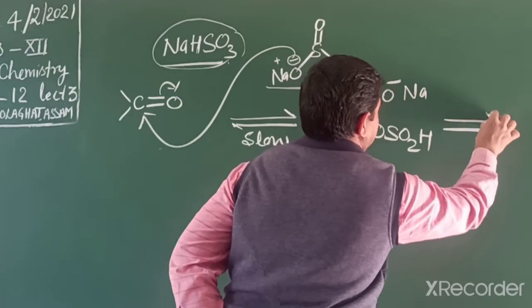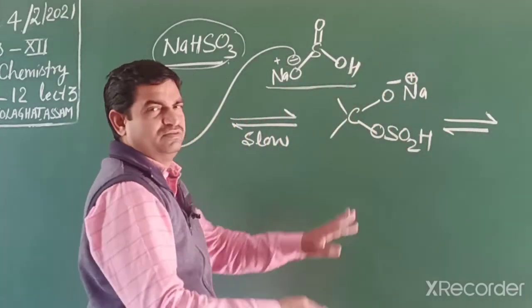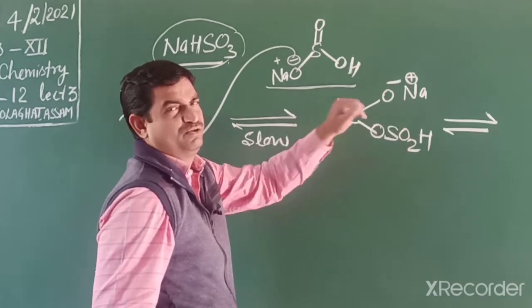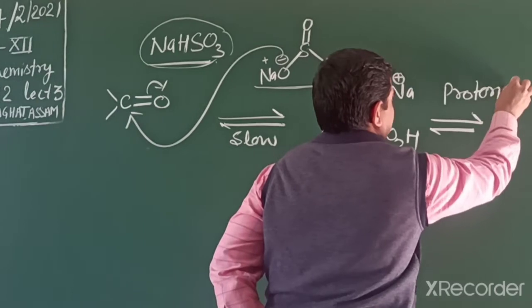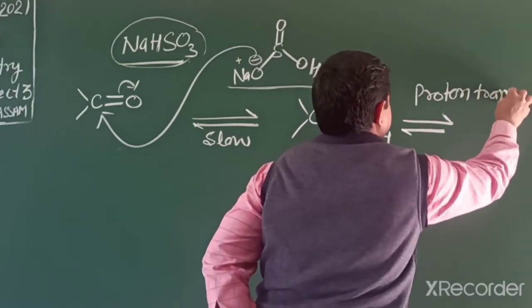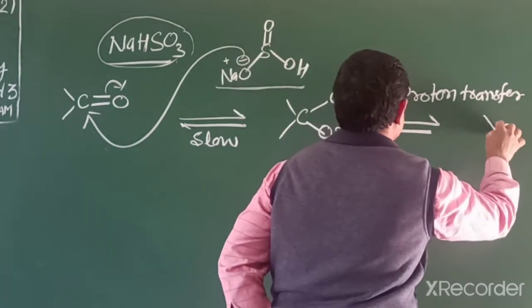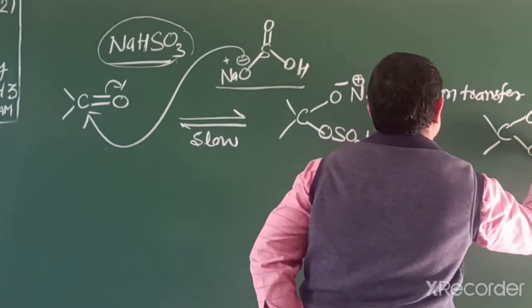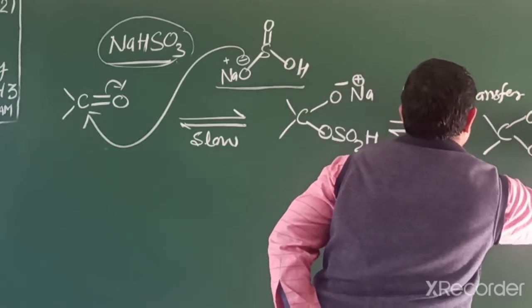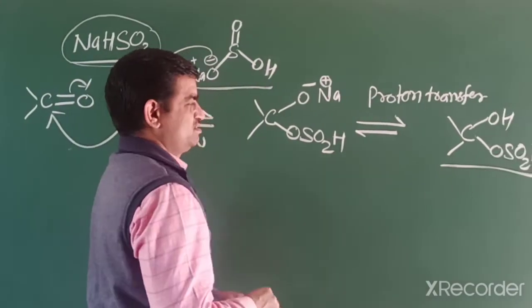Further, the next step is exchange of hydrogen, proton transfer. So this compound forms a salt, the bisulfite product.